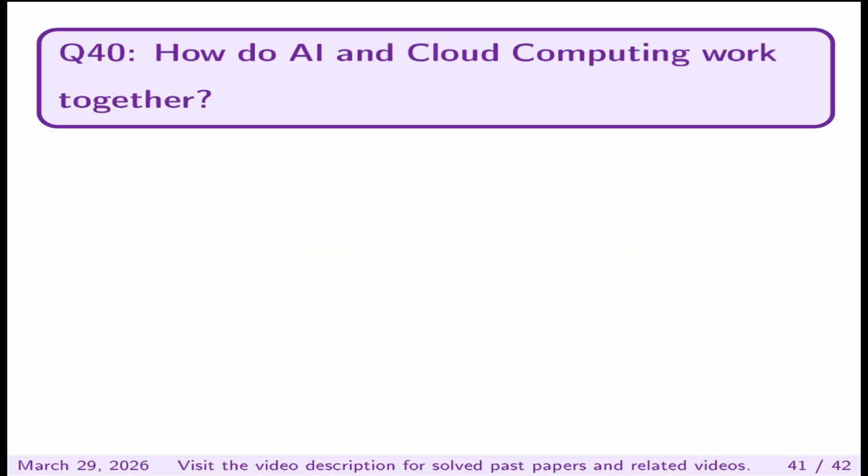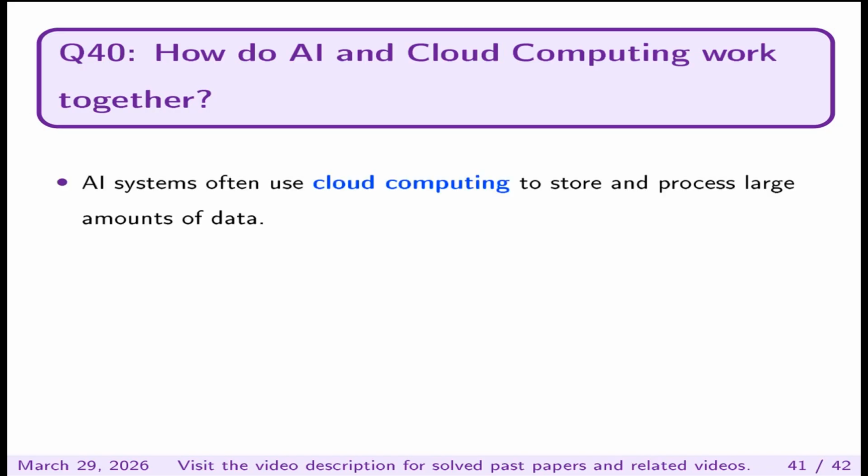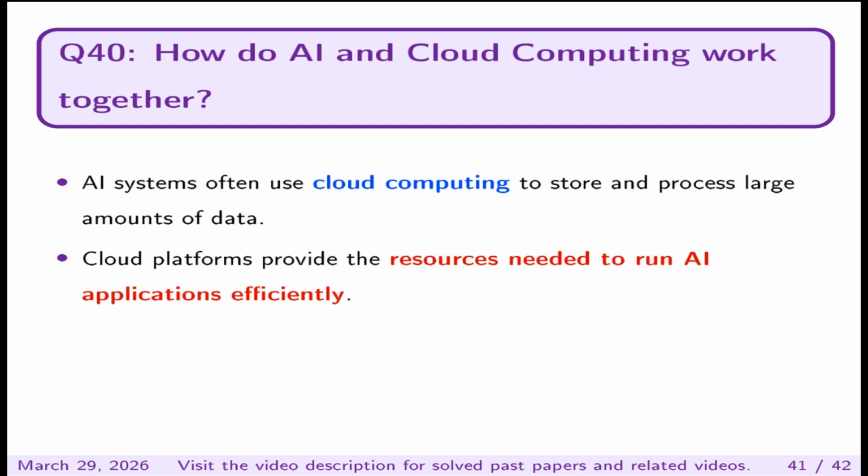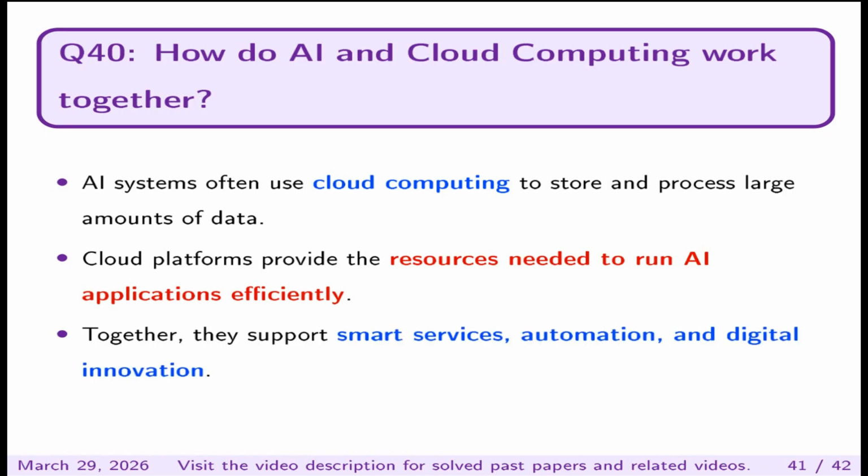How do AI and cloud computing work together? AI systems often use cloud computing to store and process large amounts of data. Cloud platforms provide the resources needed to run AI applications efficiently. Together, they support smart services, automation, and digital innovation.